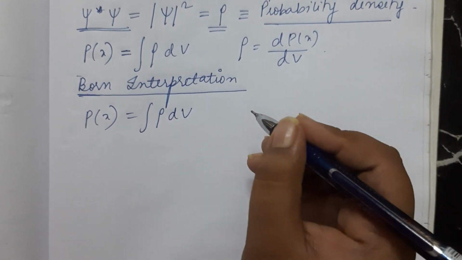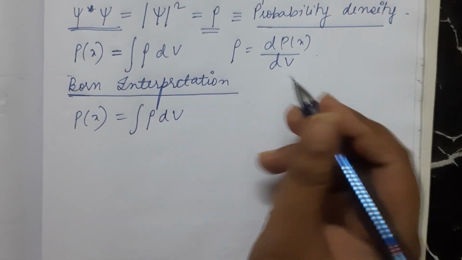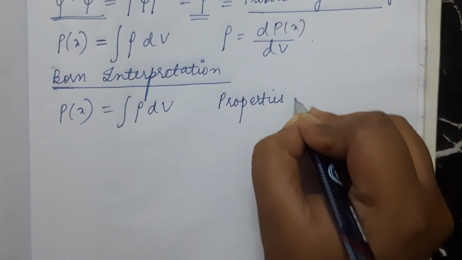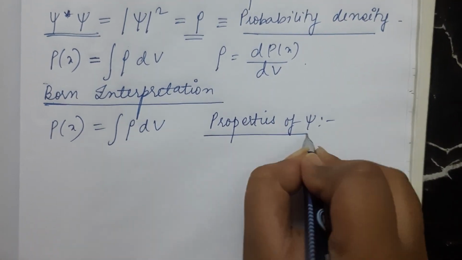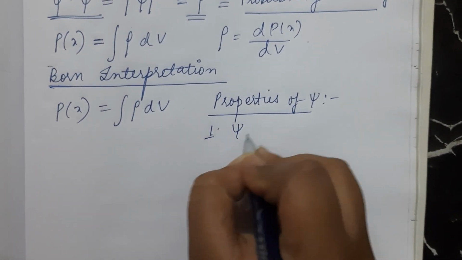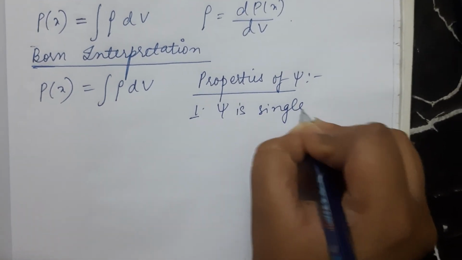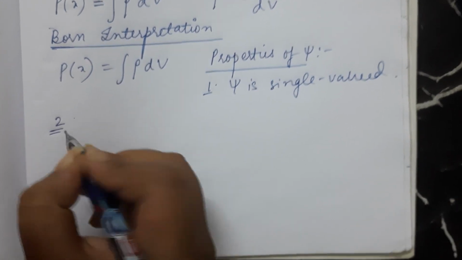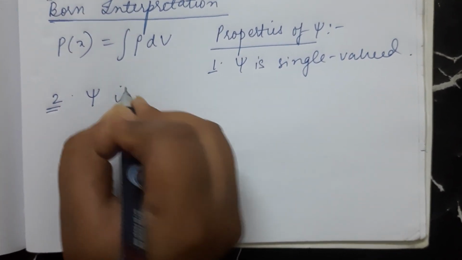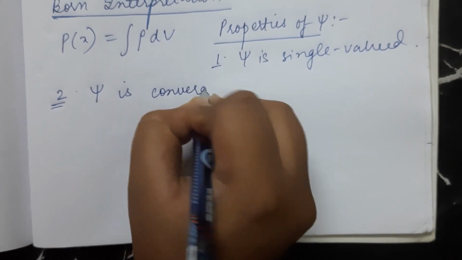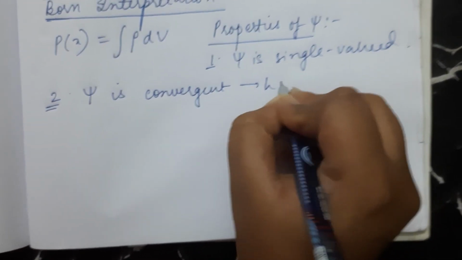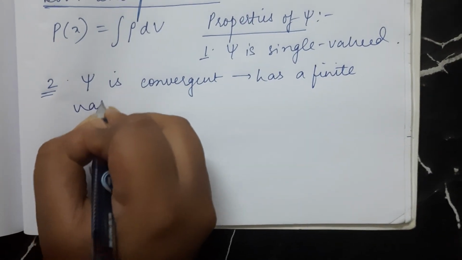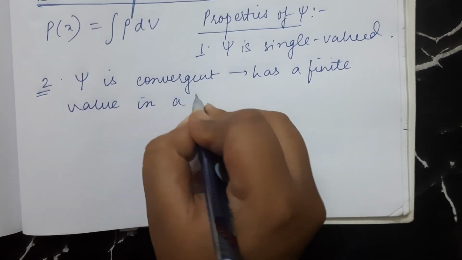So therefore, now if I talk about the properties of psi, then very important to notice: number one, psi is single valued. Number two, psi is convergent, that is, it has a finite value in a specific domain.